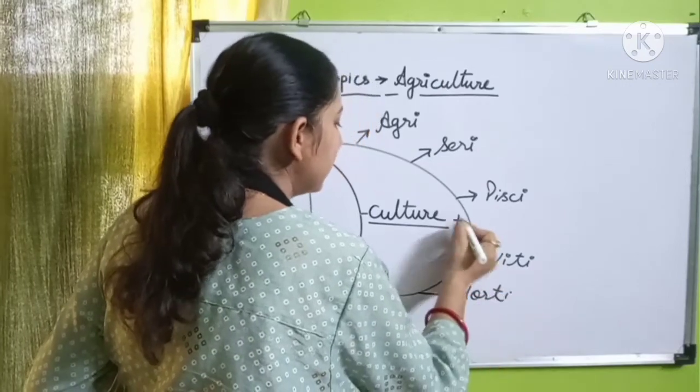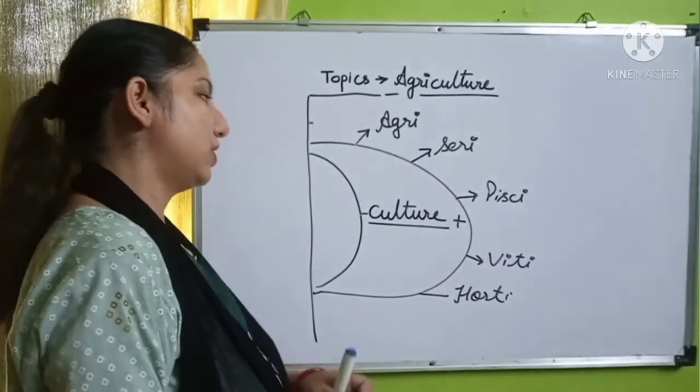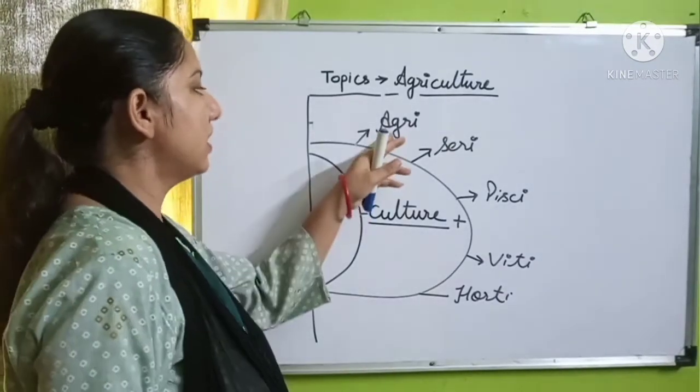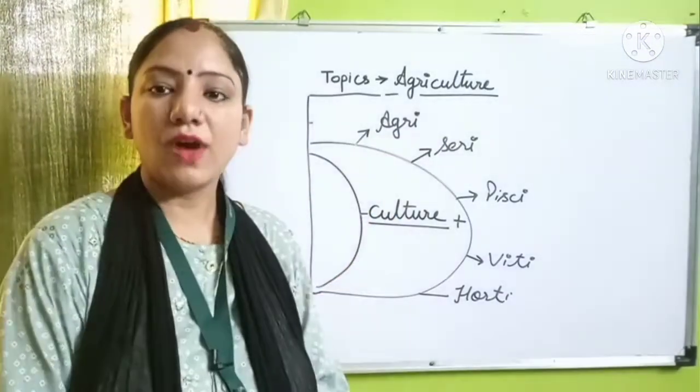So if we add all these activities to culture, agriculture is known as the farming or